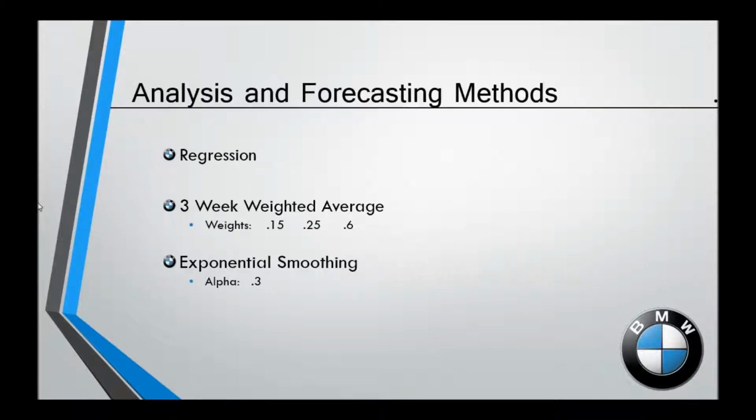The forecasting methods that I chose were regression, 3-week weighted average, and exponential smoothing. Now, the weights that I found for my 3-week weighted average were based on Solver. Solver spit out these numbers for me, kept my mean average percent error pretty low, and that's what I like to see. Same thing with exponential smoothing. Running Solver, it gave me a number very close to 3. For this presentation, I rounded it to 3.